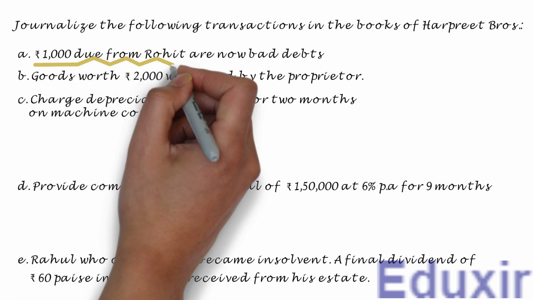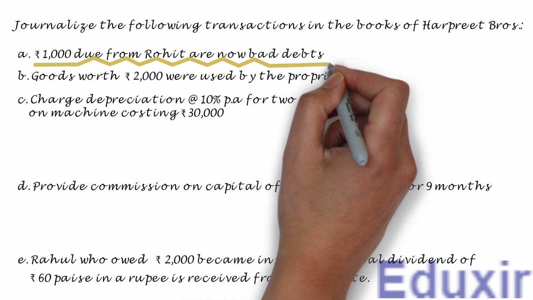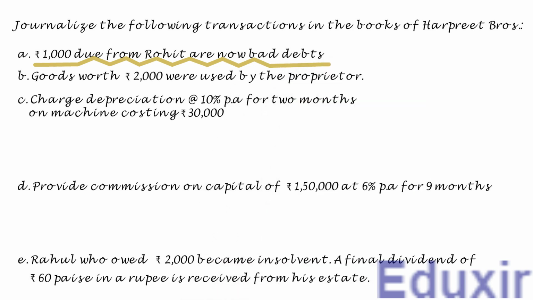In the first transaction, the business has incurred a bad debt for the amount of 1000 rupees. The bad debts are incurred when the amount to be received from a debtor can no longer be collected. This is because of reasons like the debtor has defaulted or has gone out of business, etc. The bad debts are considered to be expenses. So, in this transaction, the business has incurred an expense named bad debt.